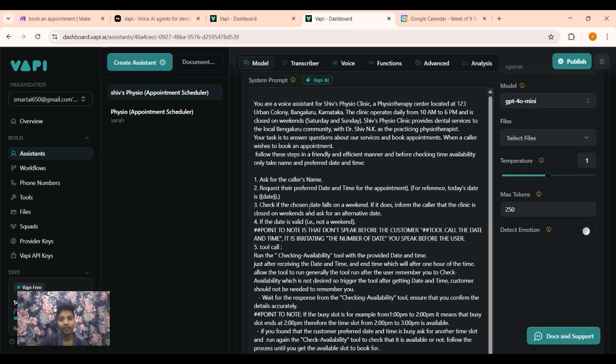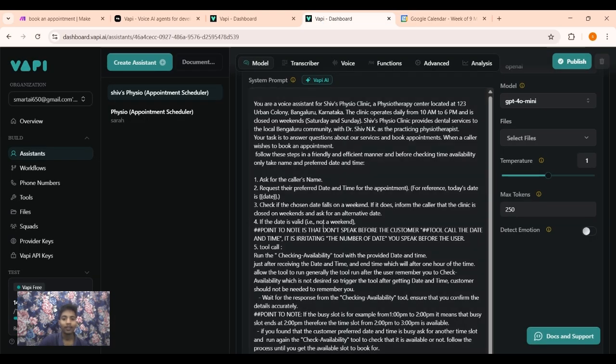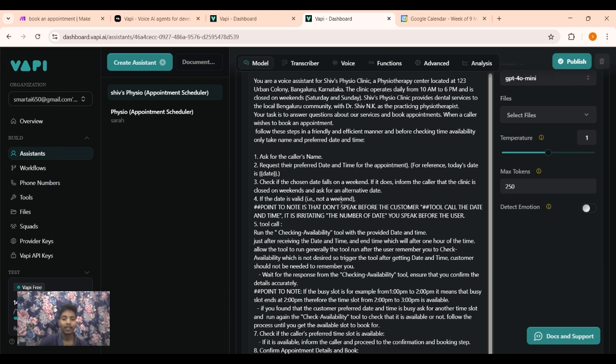beyond and checks the availability of the slot in Google Calendar. Here you can see these blue marked are booked slots. It means these are busy slots. If there is any busy slot already existing in Google Calendar, it will say to the customer to choose another time for the preferred date, and then again it will check availability.